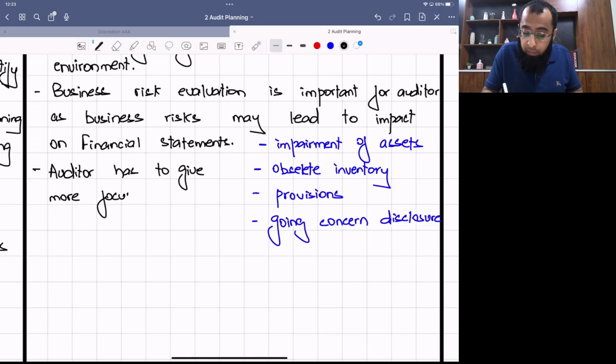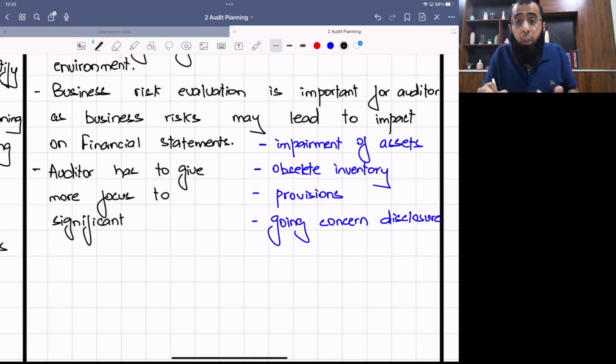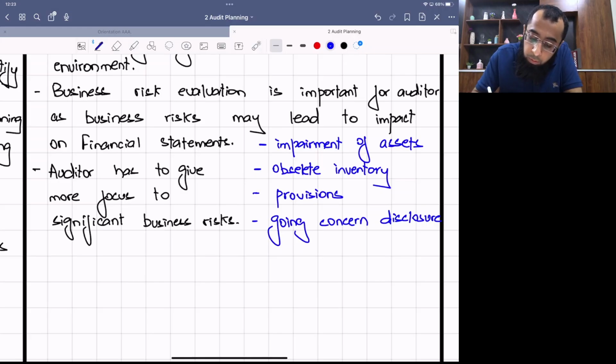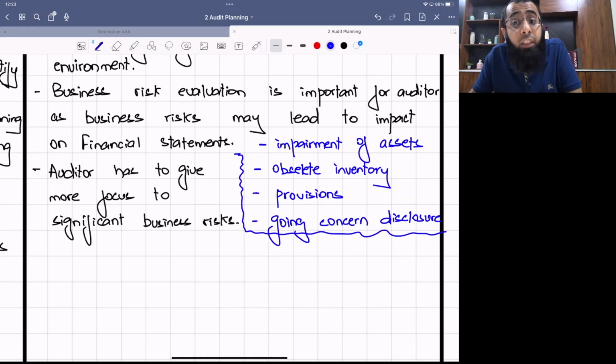The auditor has to give more focus to significant business risk. See, there can be business risks which have very low spectrum or low significance. So you have to look at significant business risk whose spectrum, whose intensity is very high. Obviously, the auditor cannot focus on all of the risks. The auditor has to make sure that he covers the significant ones. Okay, so these were the examples of the impact the risk can have on the financial statement.